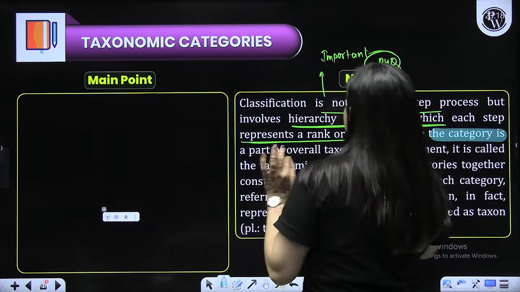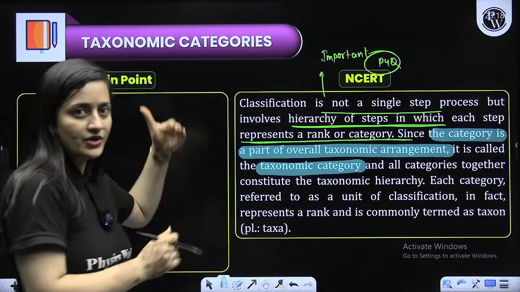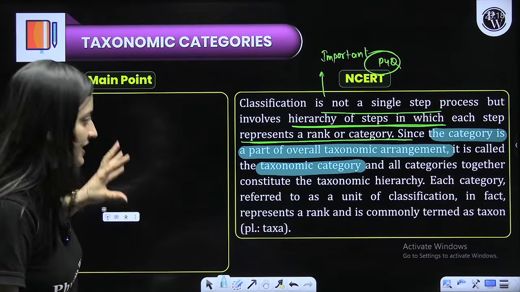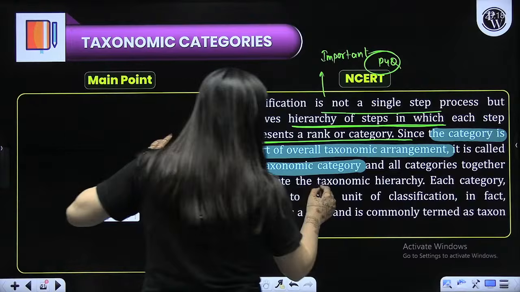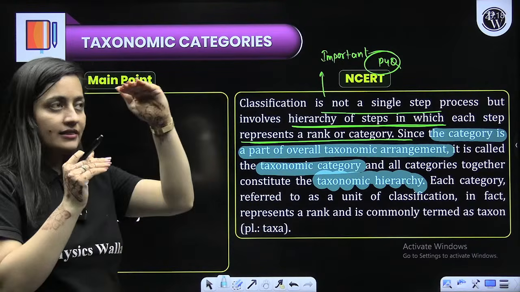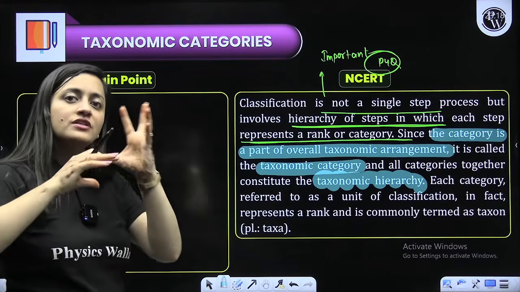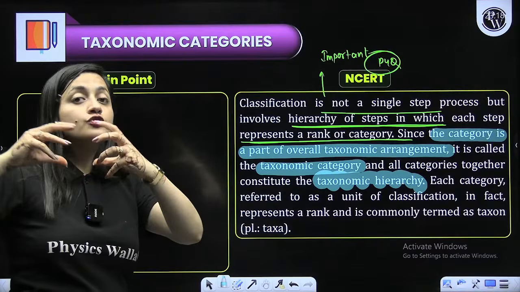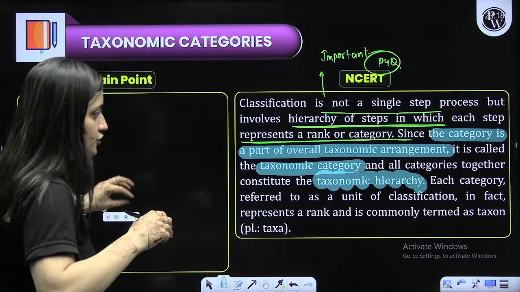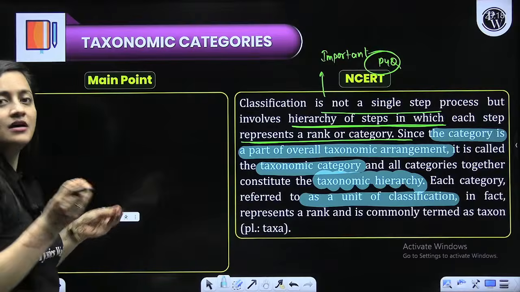Now, since category is a part of overall taxonomic arrangement, these are the taxonomic categories. They are part of taxonomy. So we are calling them taxonomic categories, and all of them constitute the hierarchy. I hope up to this part all clear. So basically in taxonomy, you are going to arrange the organisms. There are different categories, so you are using the word taxonomic categories. You are also using the word taxon there, which is singular. So it represents a unit of classification. So each category, as I said, is a unit of classification or represents a rank.